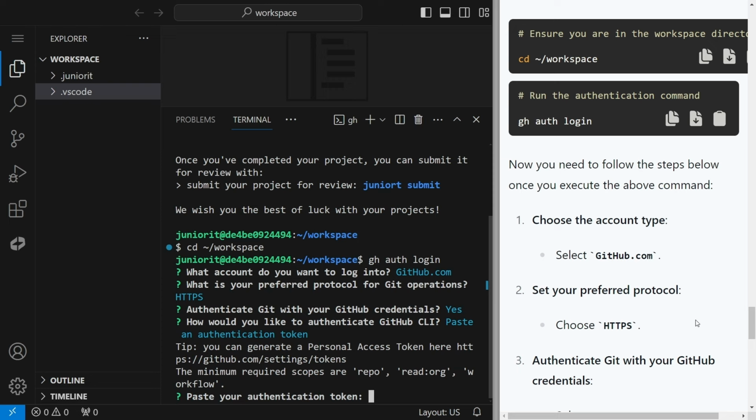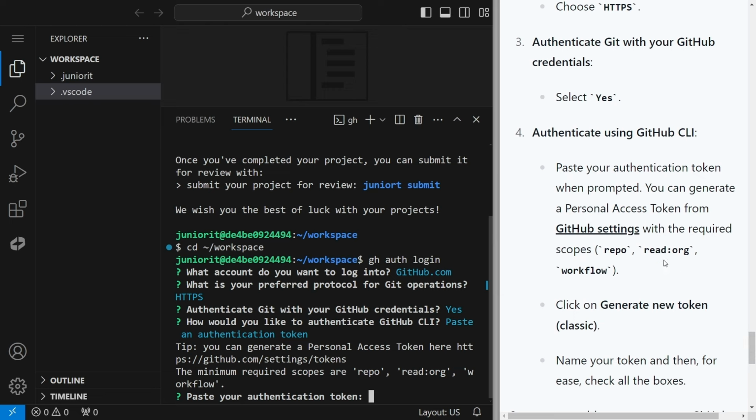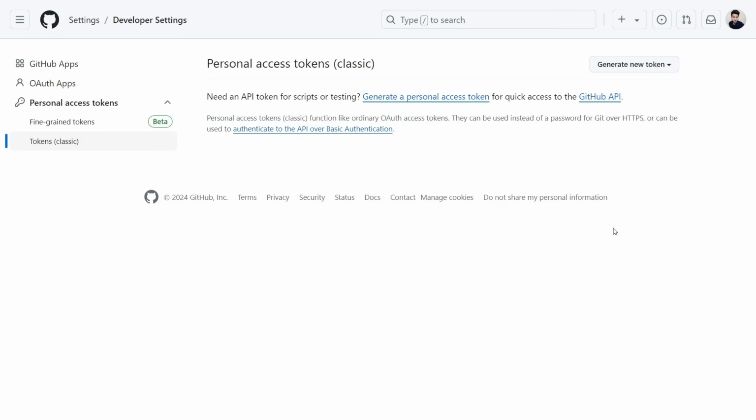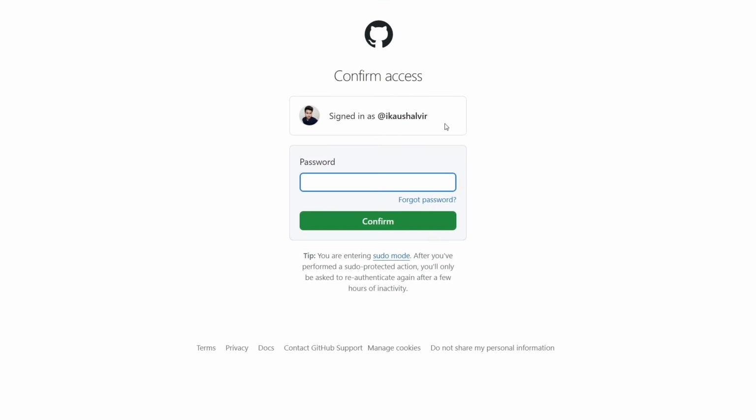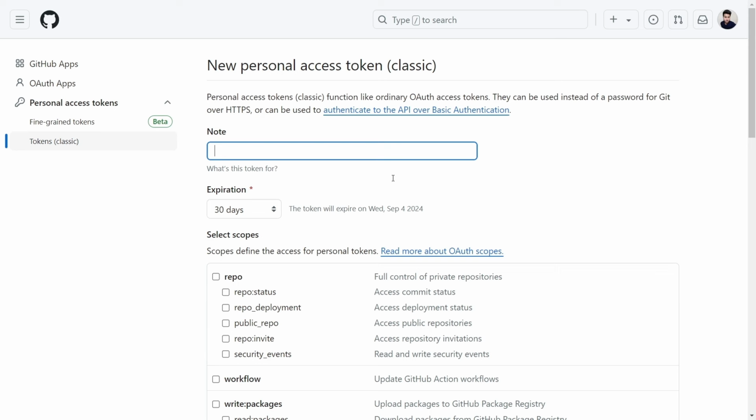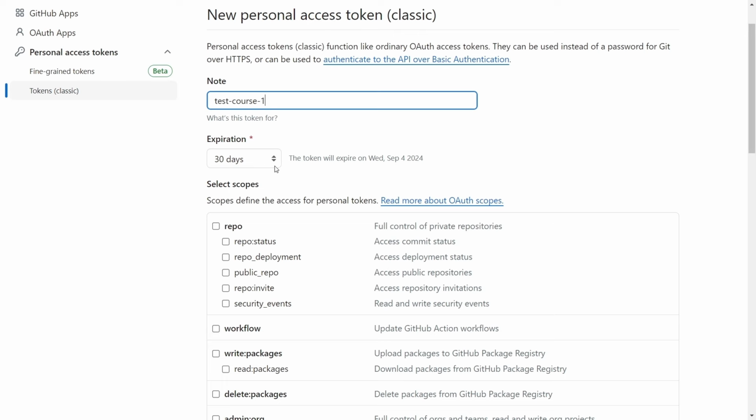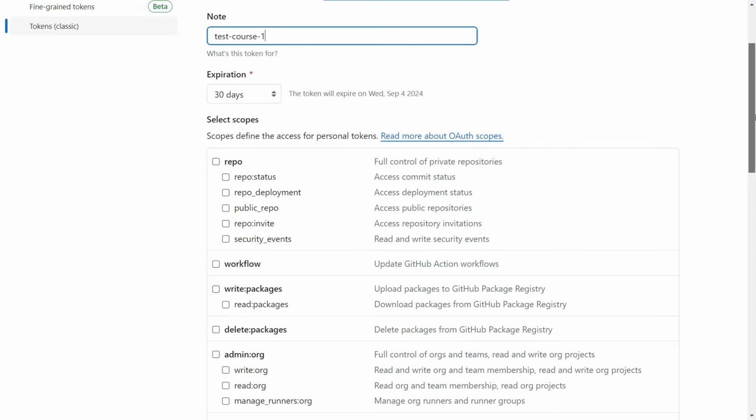So how to get the token? Again, click on this GitHub settings link. It will take you to developer settings. You just need to click on this button, generate new token, and generate new token classic. It may ask you to put your password here. You can do that. Now once you put the password, it will ask you for the name for the token. I am going to give it the name test course 1. You can name it anything. You can set the expiration date so that it will expire after some days, because it acts like a password. So you must have an expiration date for it.